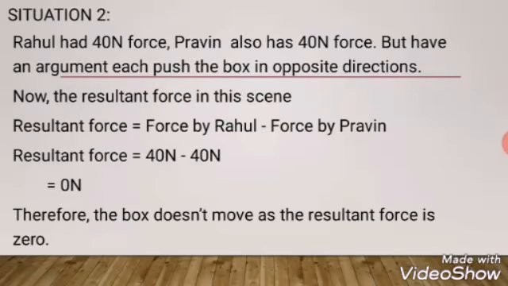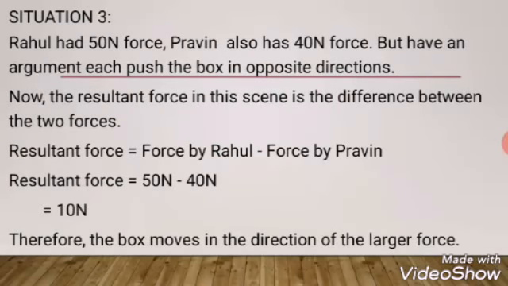Now for the second situation, where equal force is exerted. Rahul exerts 40 Newton, Praveen also exerts 40 Newton. Now what will happen to the resultant force? Since it is opposite direction, we are subtracting. So 40 Newton minus 40 Newton is equal to 0 Newton. Since there is no net force, will the object be moved? No. The resultant force is 0. So that means the box doesn't move at all. So this is the second situation.